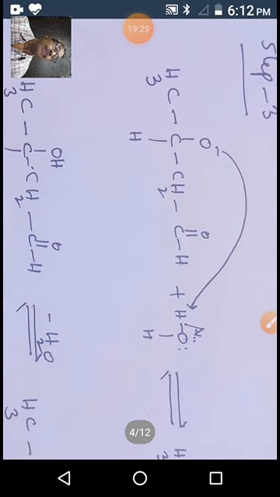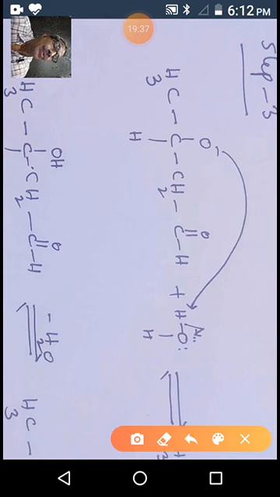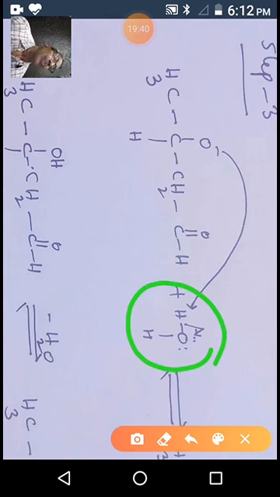Step 3. The ion with the O minus charge abstracts a proton from water or acid. Why water? In the previous case, the hydroxide ion attracted one hydrogen proton and formed water.